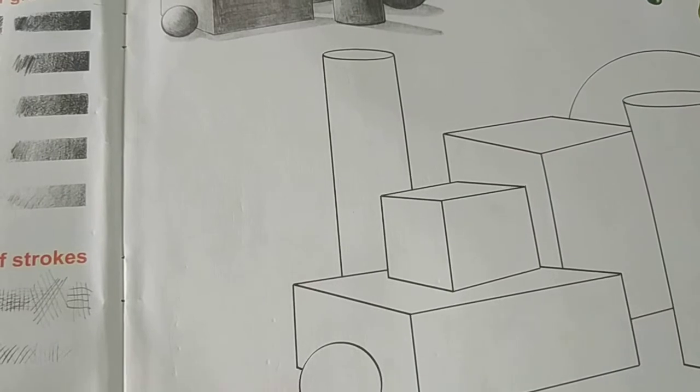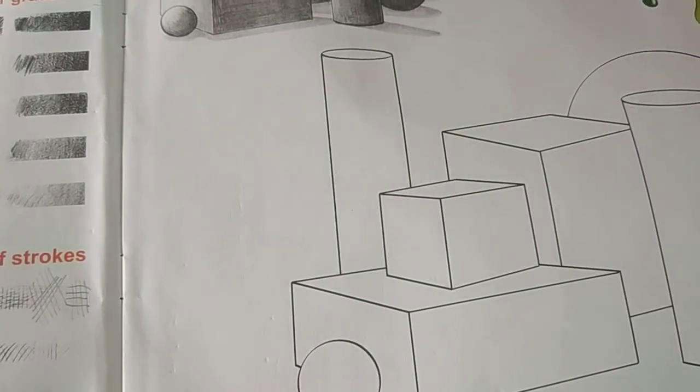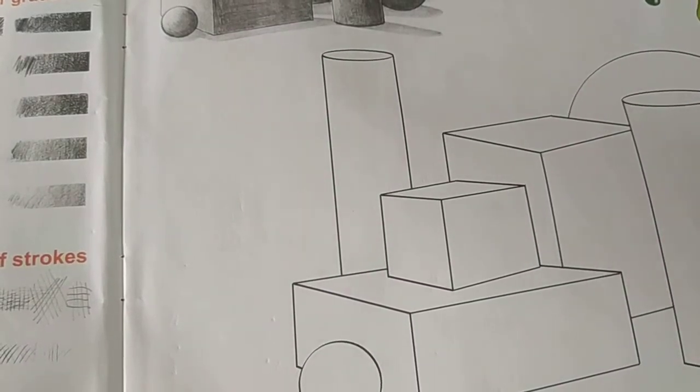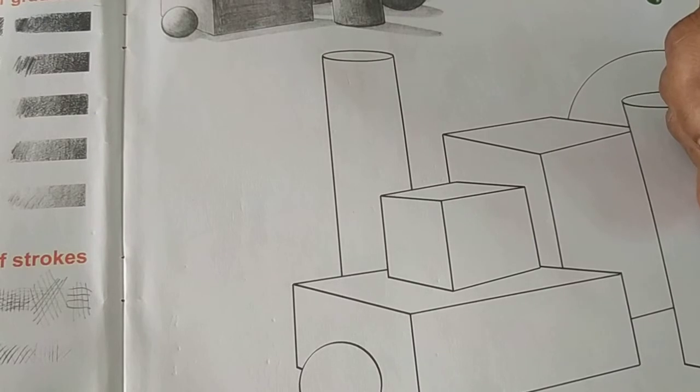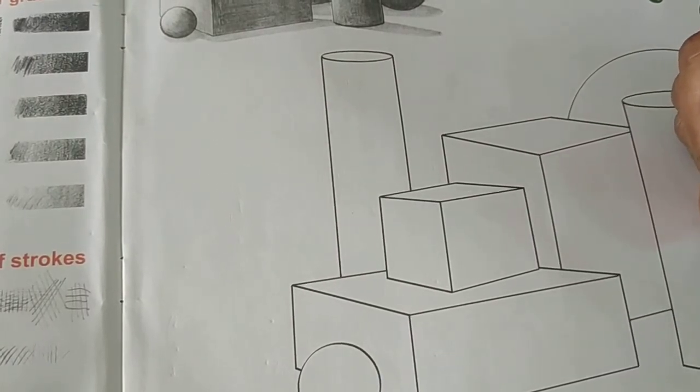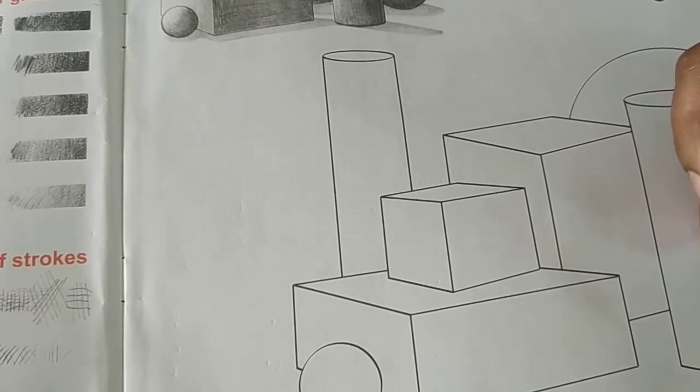Now we are moving to the next topic, that is light and shade of different objects. It is page number 5. You have to do it with me. First of all, if you see the object pictures given in the book, you can see that they have used parallel hatching. This is the parallel shading, you can say.